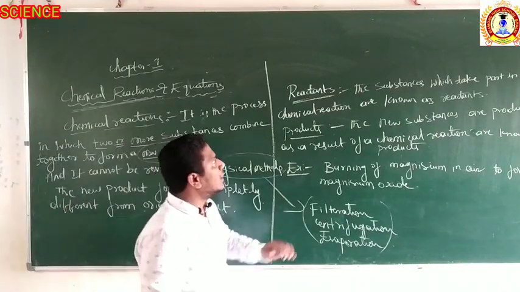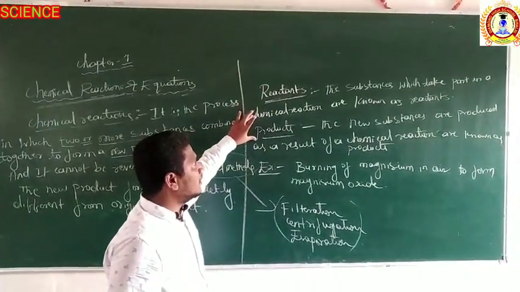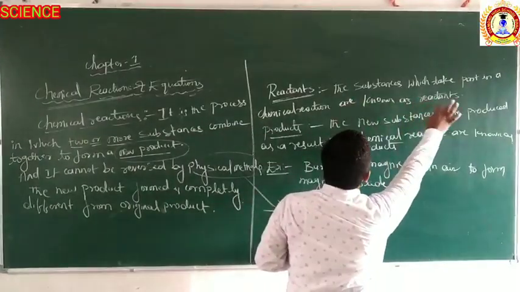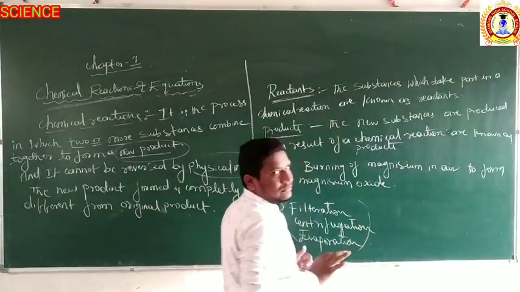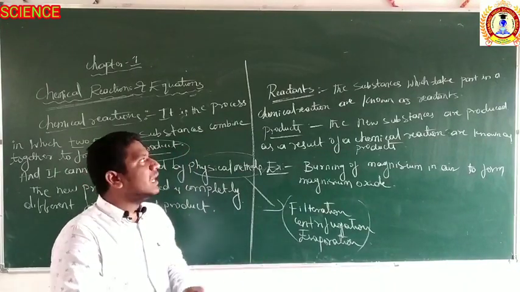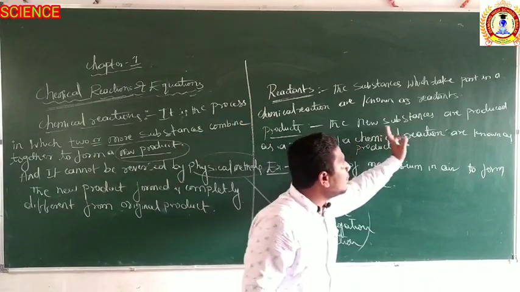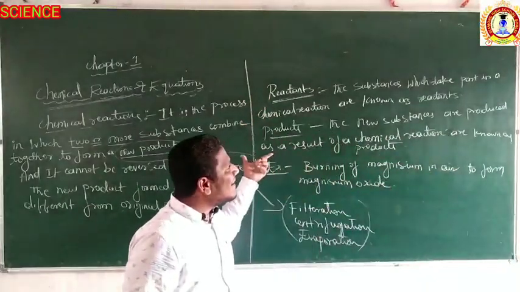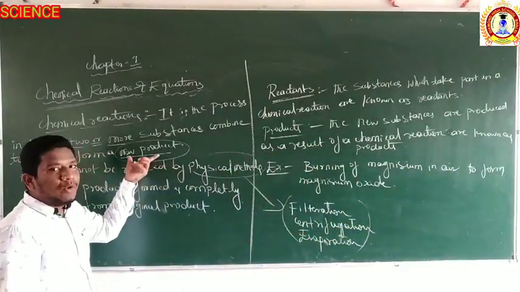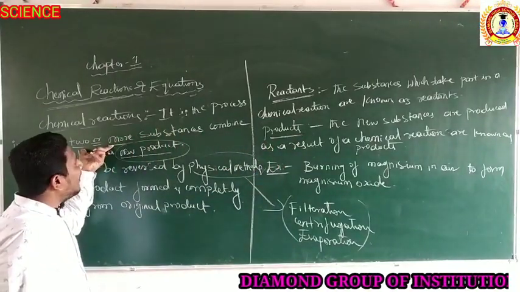A chemical reaction includes the reactants and the products. What are the reactants? The reactants are the substances which take part in a chemical reaction. And what are the products? These are the new substances produced as a result of a chemical reaction, right? We can call the new substances the products, and the substances which are combining are called